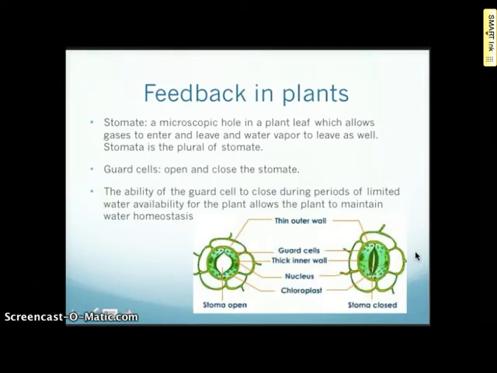Feedback mechanisms in plants. Stomates are microscopic holes in the plant leaf which allow gases to enter and leave and water vapor to leave as well. Stomata is the plural of stomate. Guard cells are going to open and close the stomate. The ability of the guard cell to close during periods of limited water availability for the plant allows the plant to maintain water homeostasis. So if the stomate is closed, water is not evaporating and therefore the plant is conserving the water that they have.